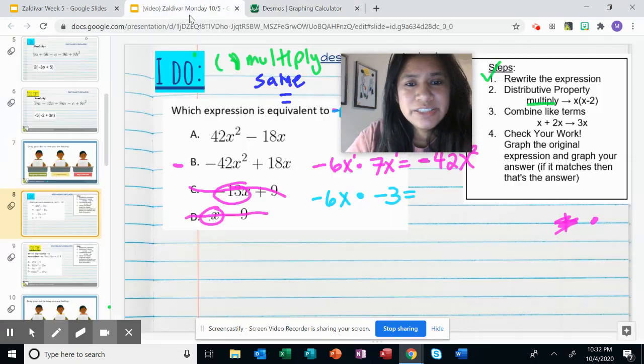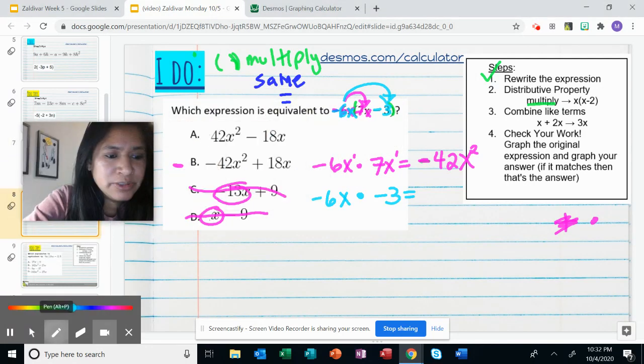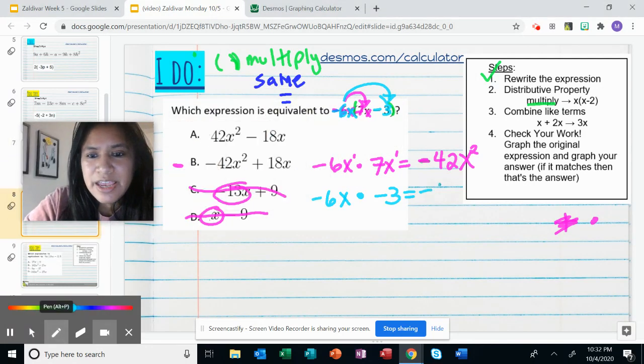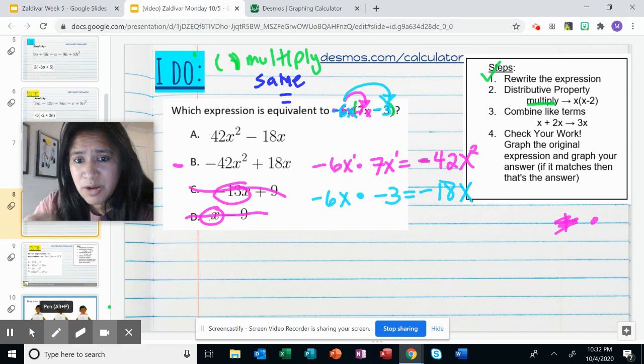It's a negative 18, so I'm going to make sure I write out negative 18. And then I see I have an x, so I'm going to make sure I have an x at the end. If that negative 3 had another x, then I would go ahead and add the square because both of them have x's. In this case, only one has an x, so therefore that one has an x.